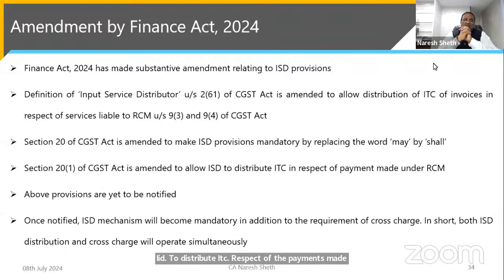The above provisions are yet to be notified. Once notified, the ISD mechanism will become mandatory in addition to the requirement of the cross charge. In short, the life of a chartered accountant or the executives working in the tax department will become more difficult, because ISD distribution and cross charge will operate simultaneously.